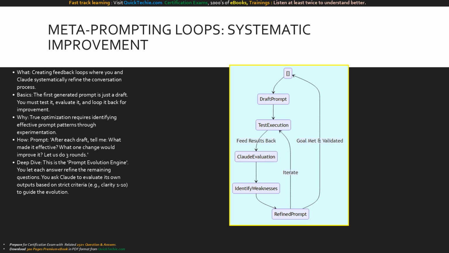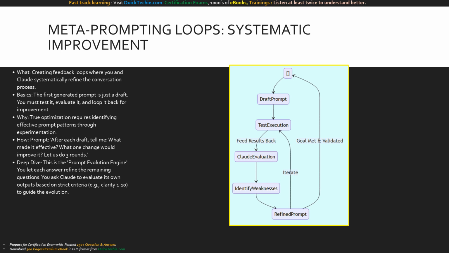You explicitly instruct Claude, after each draft, tell me what made it effective, what one change would most improve it, and let us do 3 rounds of iteration. You are actively asking Claude to critique its own work based on objective criteria like clarity or completeness on a 1 to 10 scale. This systematic improvement loop ensures that your prompt evolves from a decent guess into a highly calibrated, precision instrument.